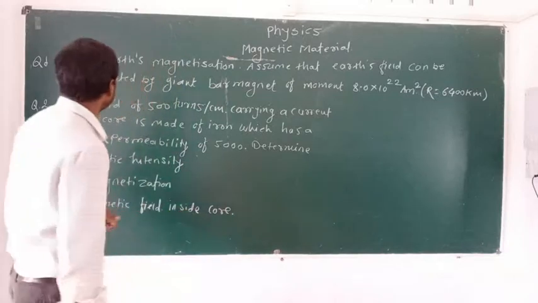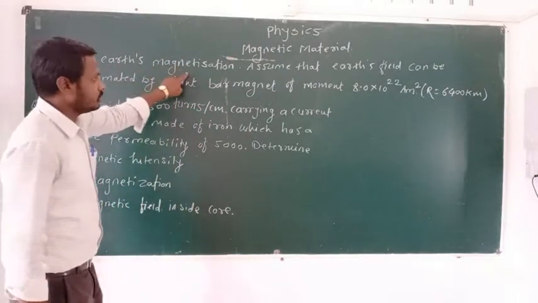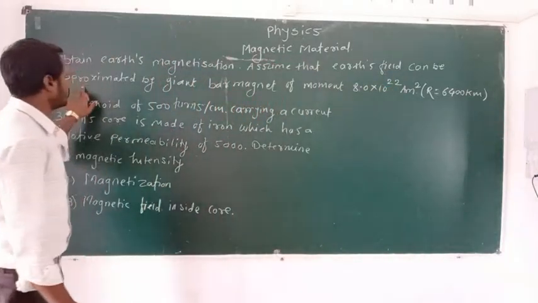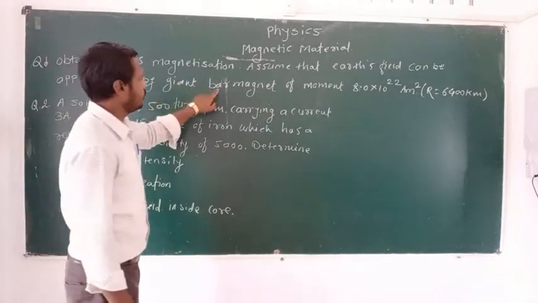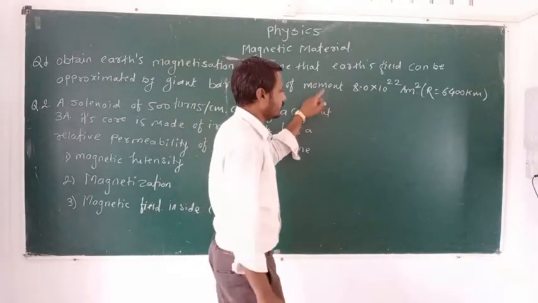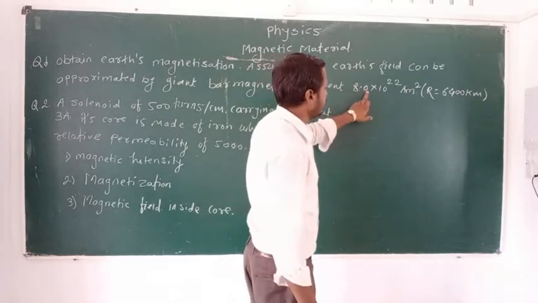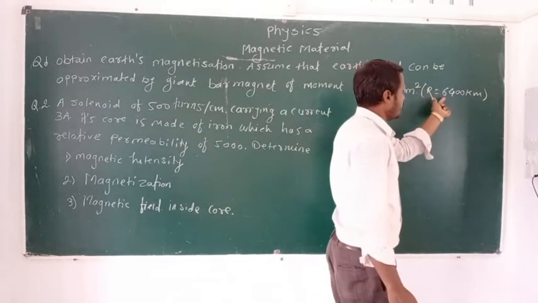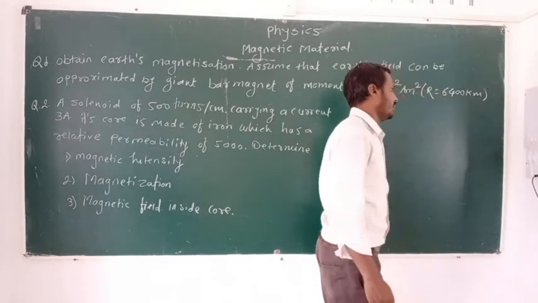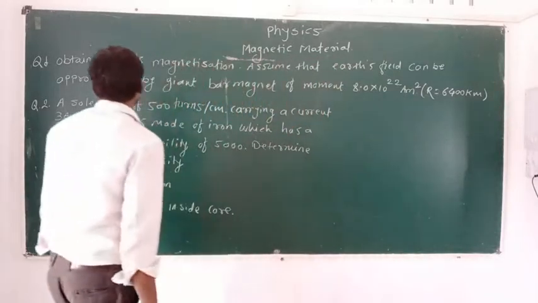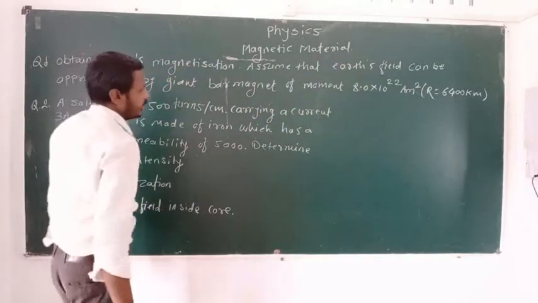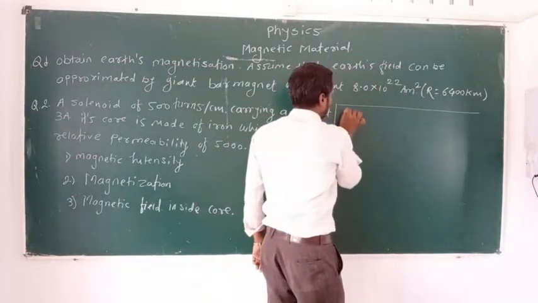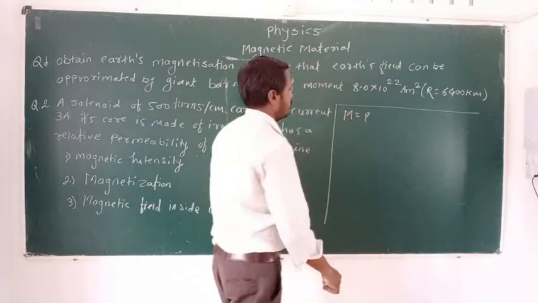Now the first problem is: obtain the Earth's magnetization. Assume that Earth's field can be approximated by a giant bar magnet of moment, that is dipole moment, 8.0 into 10 raised to 22 ampere meter square, and given is that radius r is equal to 6400 kilometer. First of all, obtain the Earth's magnetization. That is, we have to find out capital M. Capital M is equal to question mark.